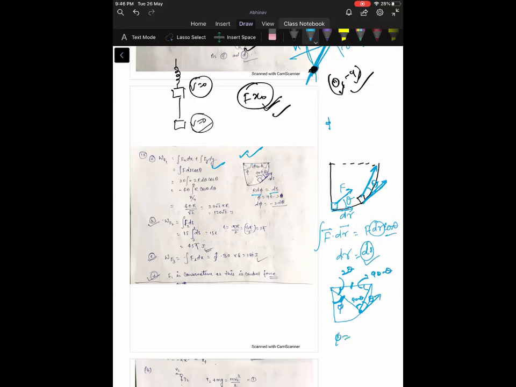So phi will be equal to what? 90 minus 2 theta. So d phi will be what? Minus 2 d theta. Of course ds will be equal to r d theta. We know that ds will be r d theta.